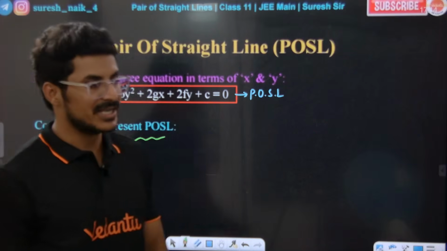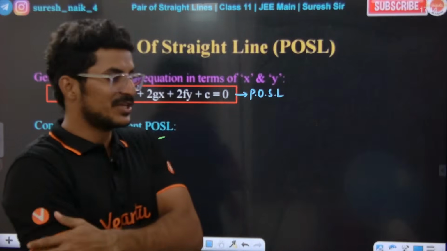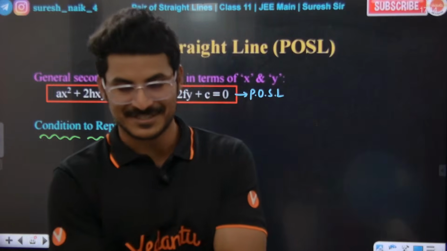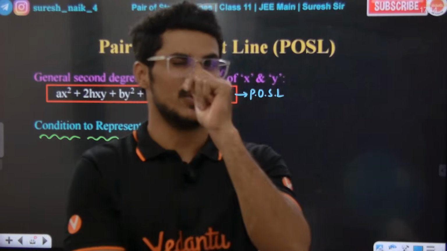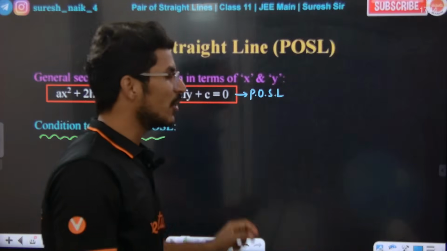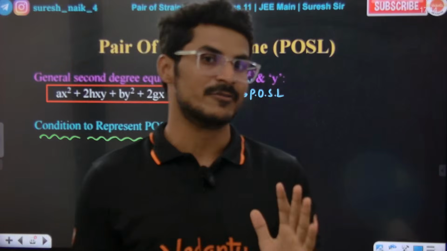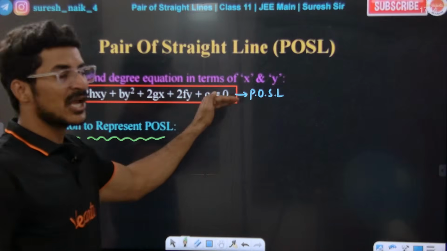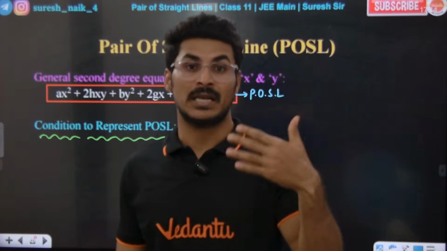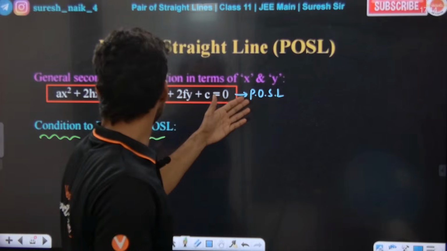I don't know if it is a sense of teacher to say a shortcut to remember this condition, but I'll tell you one simple shortcut. If you follow it, you will remember the condition of a pair of straight lines. A second degree equation can represent a pair of straight lines. It can represent a circle.